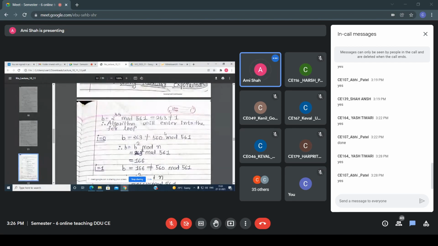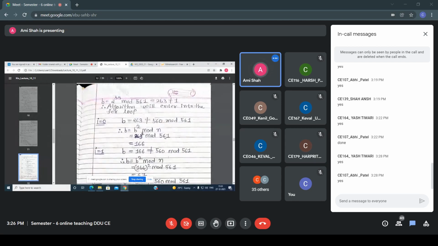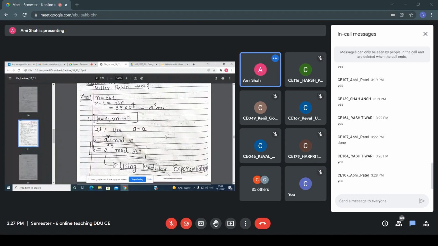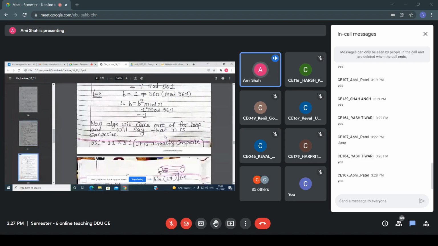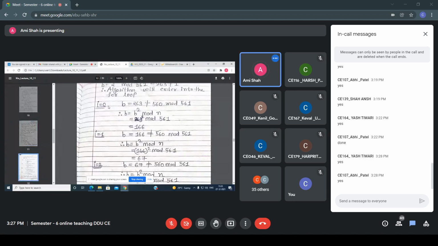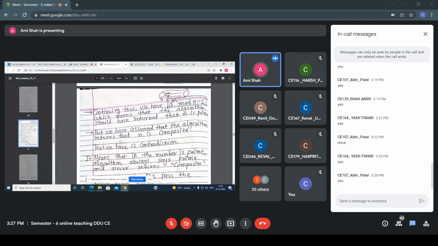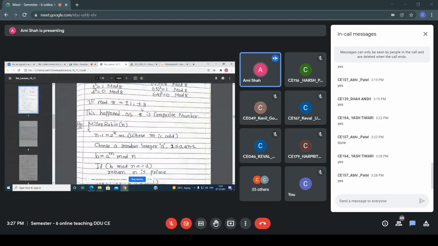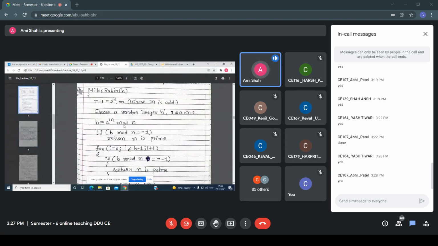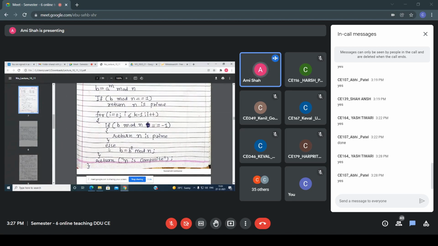Now see, what is the value of k? k is 4. So from 0 to 3, the loop is repeated. Now I equals 0. When i equals 0, which portion is executed? All of you know that b equals b square mod n, because that is a step in our algorithm. If you are not getting 1, then this for loop is executed, but if b mod n is not n minus 1, then it directly executes the else part.